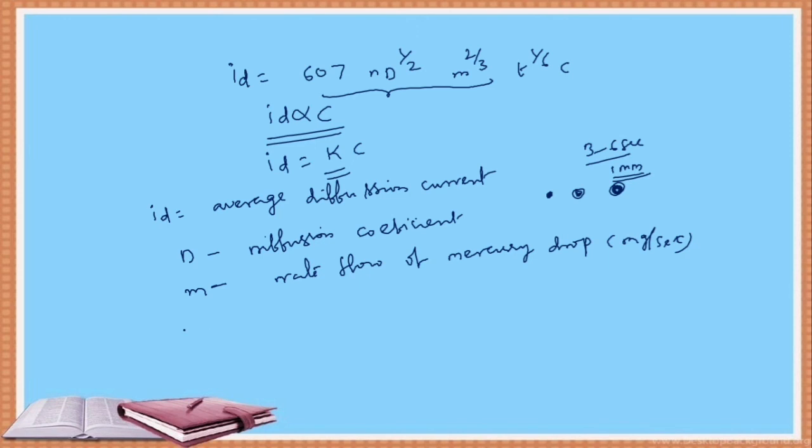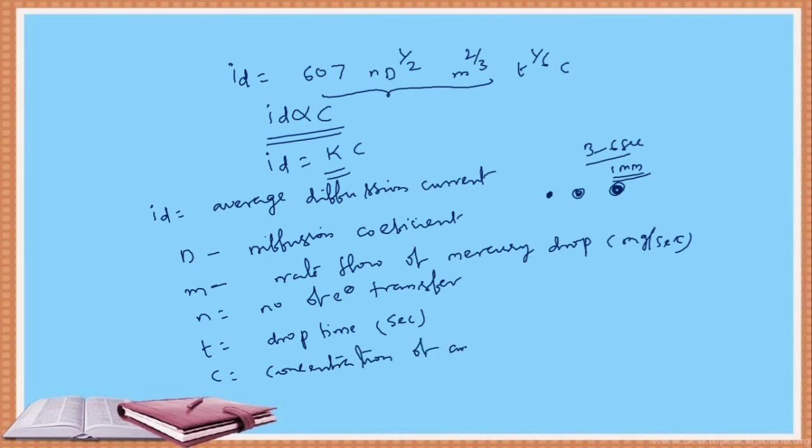Next, n is the number of electrons transferred. t is the drop time, in seconds. And C is the concentration of the analyte solution. So this is the Ilkovic equation, students.